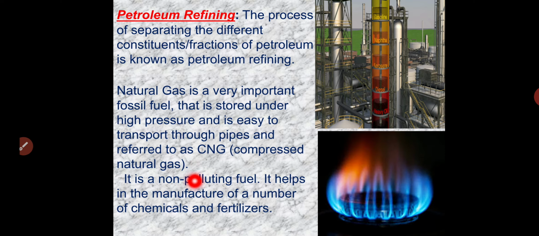It is a non-polluting fuel. Even LPG, which is used in your home, is also a non-polluting gas. It helps in the manufacture of a number of chemicals and fertilizers. So we are using CNG in the preparation of chemicals as well as fertilizers.